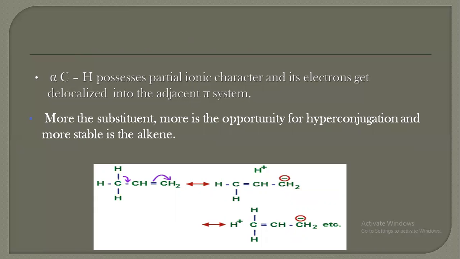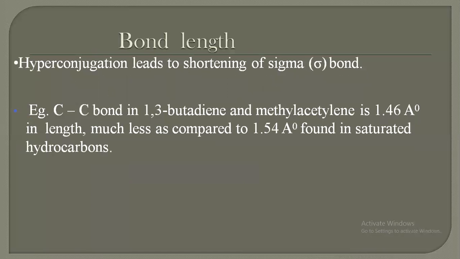Bond length: hyperconjugation leads to shortening of the sigma bond. Example: the C-C bond in 1,3-butadiene and methylsilane is 1.46 in length, which is less as compared to 1.54